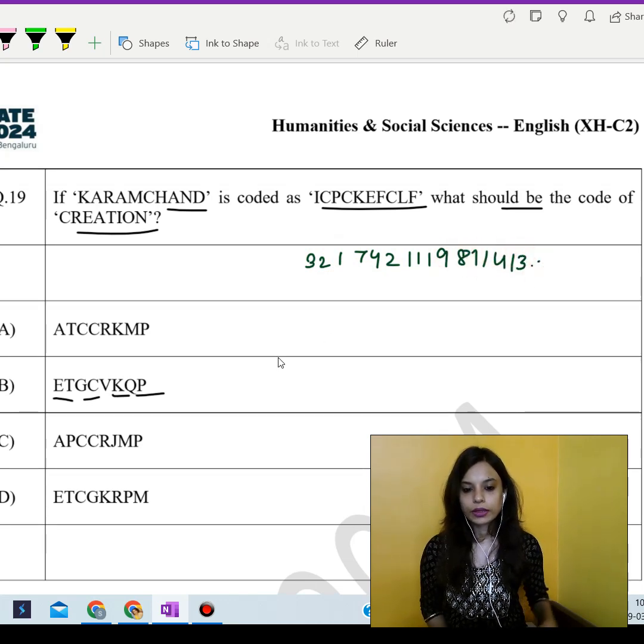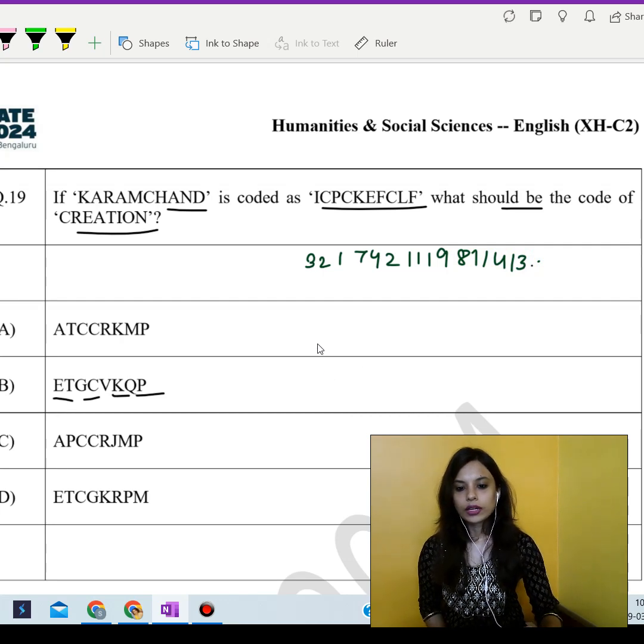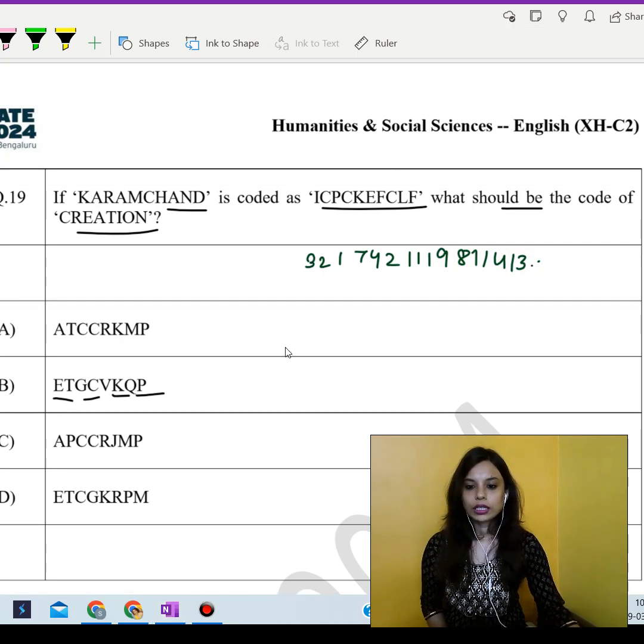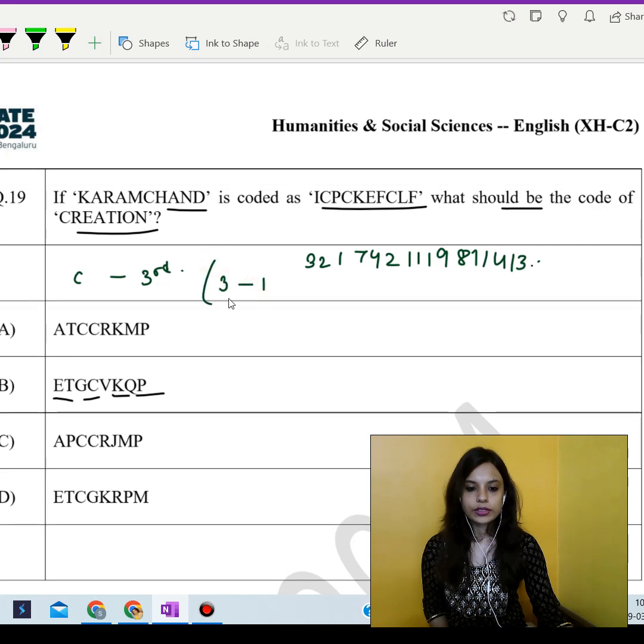Now, how can we find this out? Let's take up the word creation. C is the third letter of the alphabet, and here we are going to minus 1 from 3, and that comes to 2. Then we have R, which is the 18th letter, so 18 minus 1, 17. So like that, all the letters we are going to find out, and hence the answer is coming.